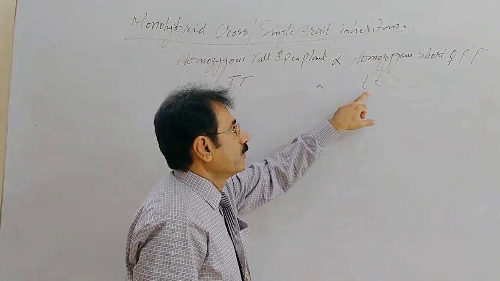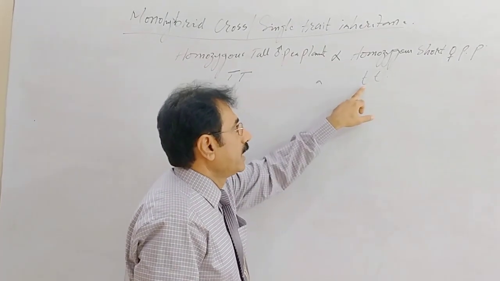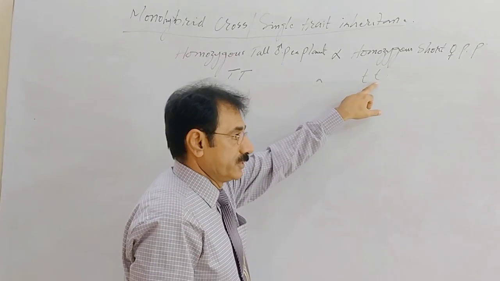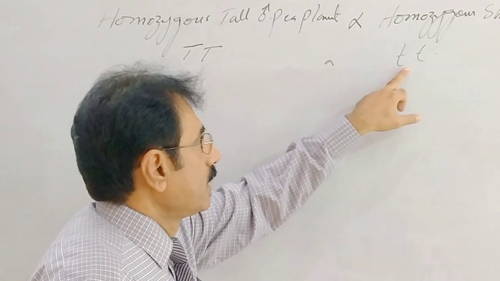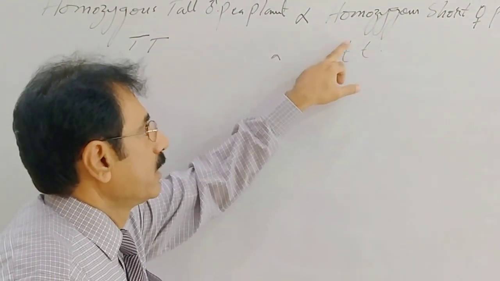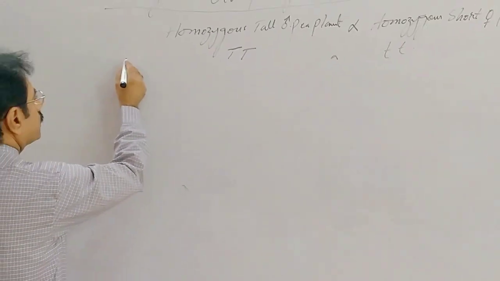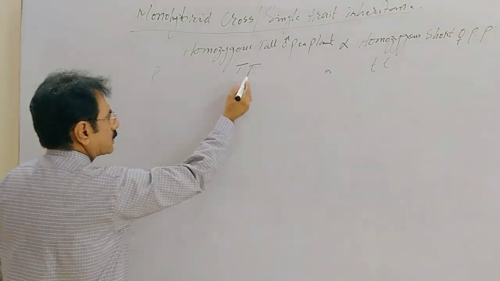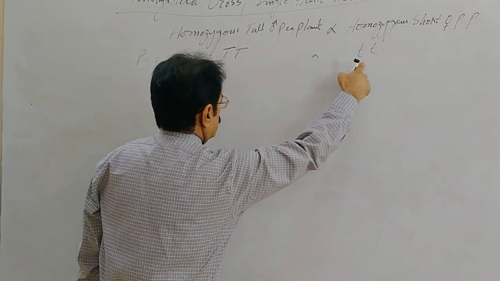And in homozygous short, each small letter T small is a gene, and both are the same, both for shortness and similar, thus this is called homozygous short. These are the parents, P1: homozygous tall and homozygous short parents.